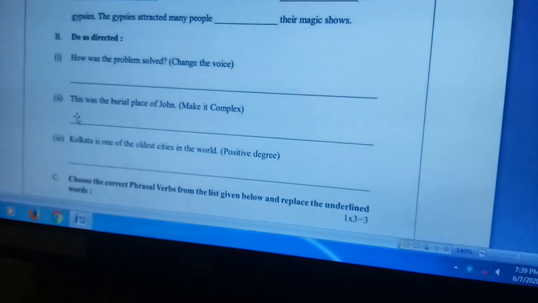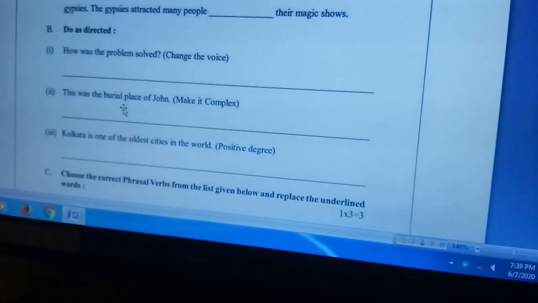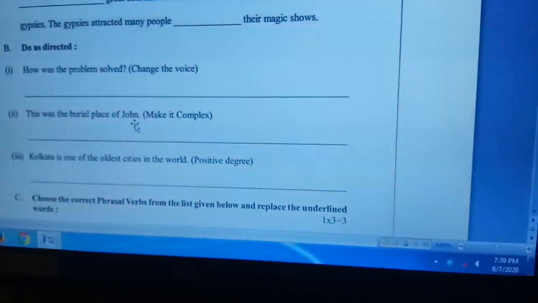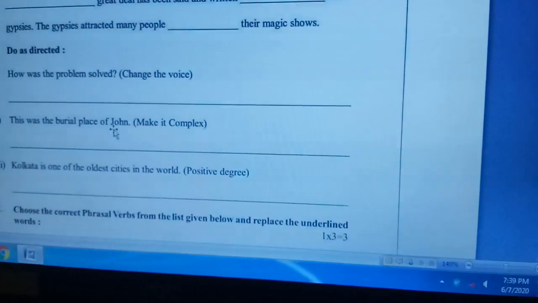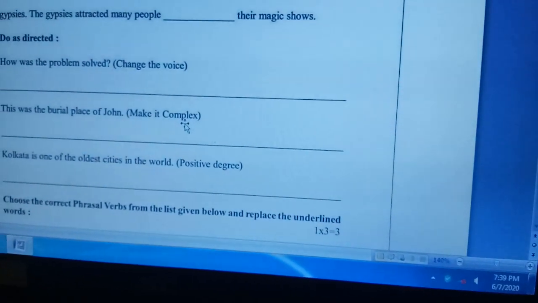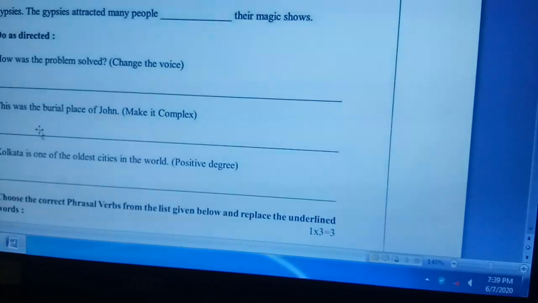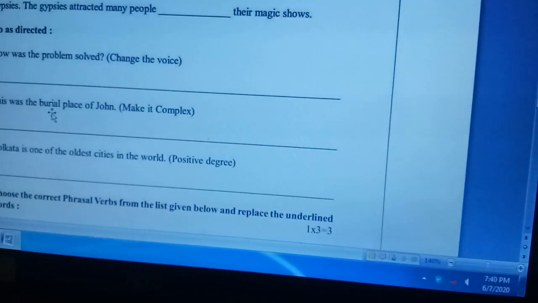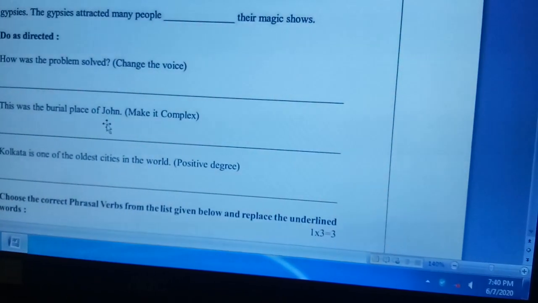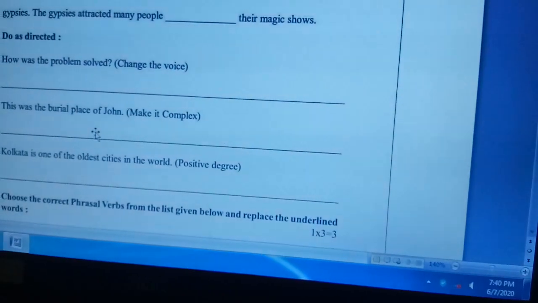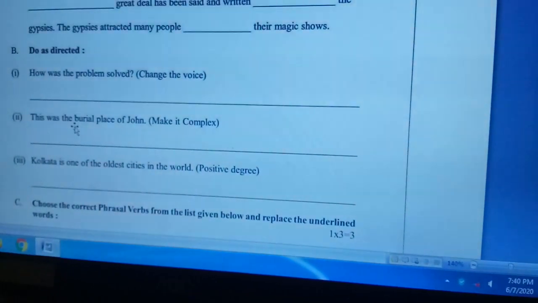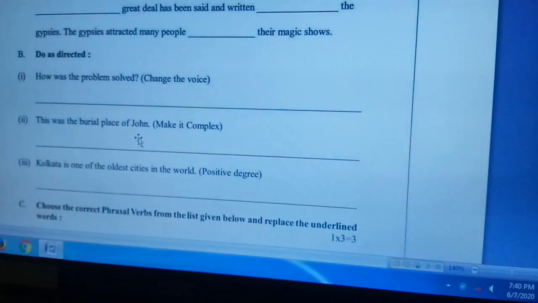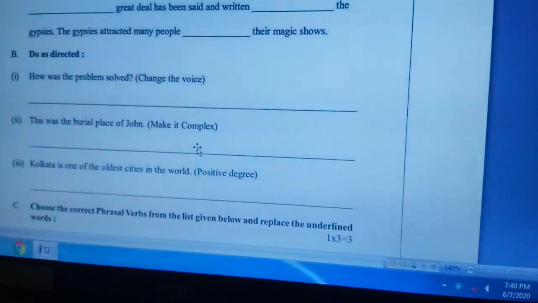Now B2. This was the burial place of John. You have to turn it into a complex sentence. This was the place where John had been buried, B-U-R-I-E-D.